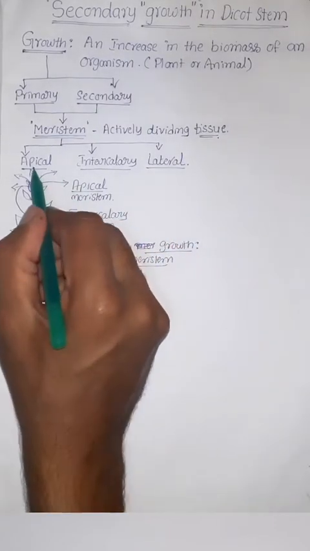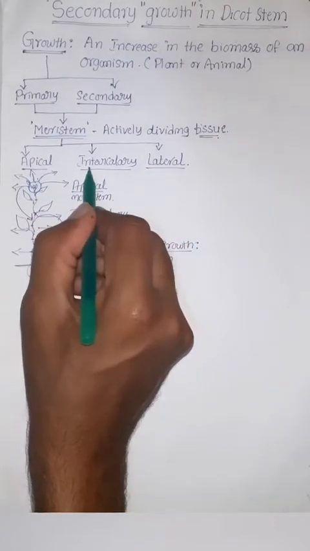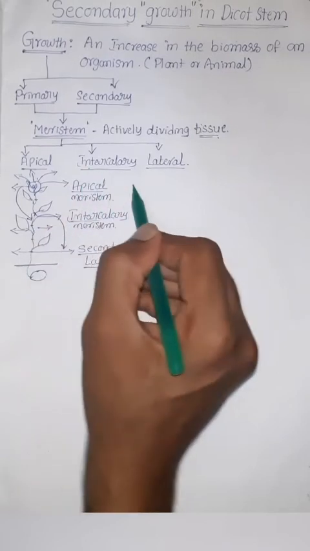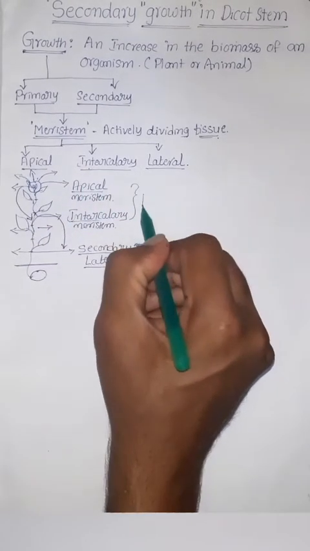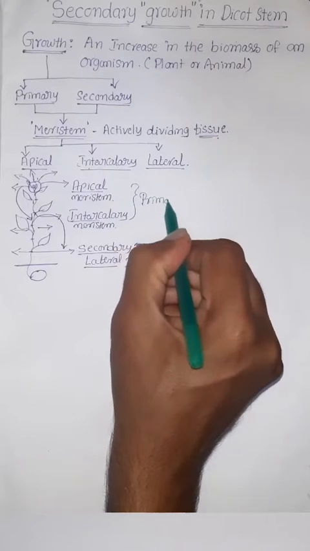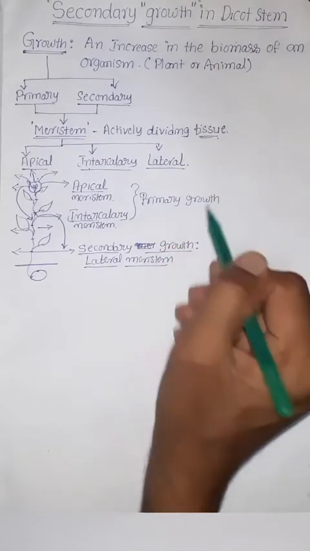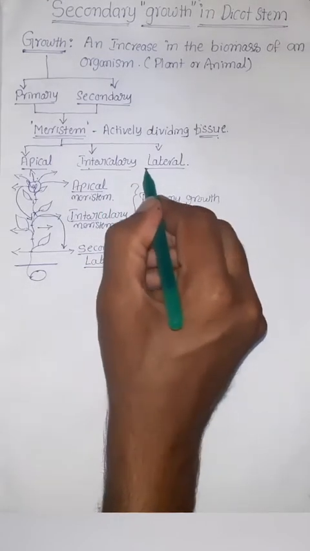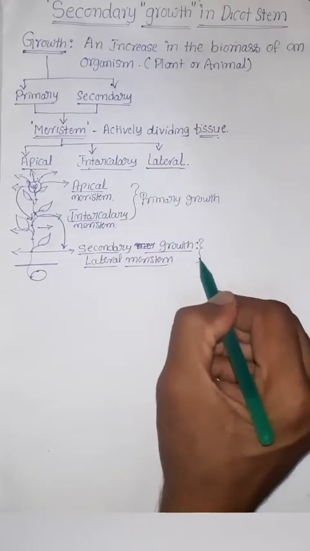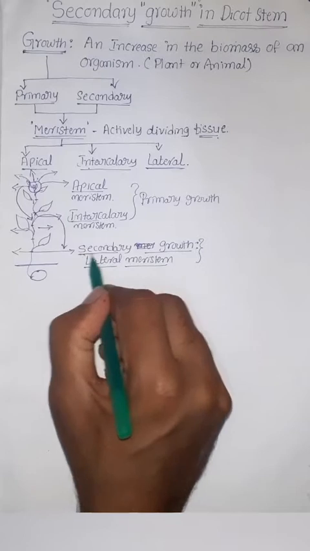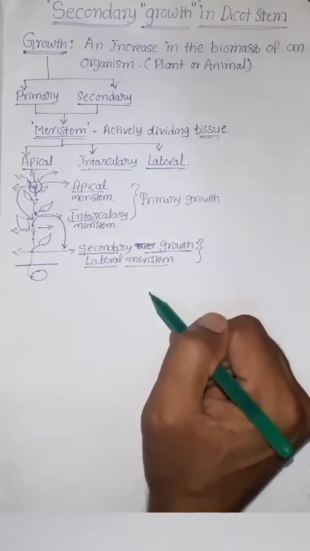Due to apical and intercalary meristem, the primary growth is taking place. Next, due to the activity of lateral meristem, the secondary growth is taking place.